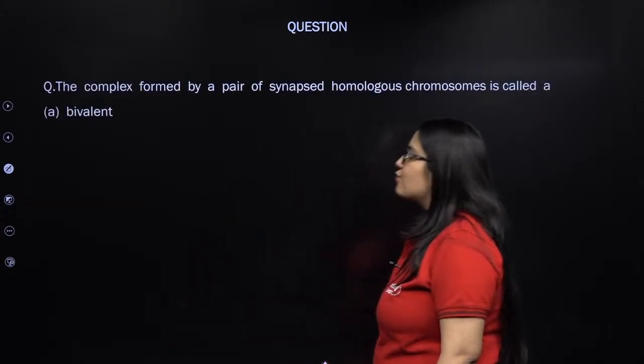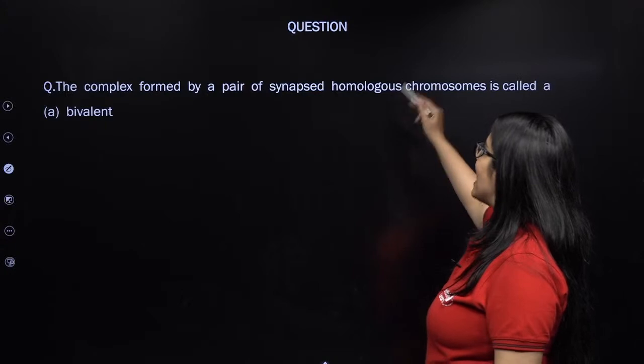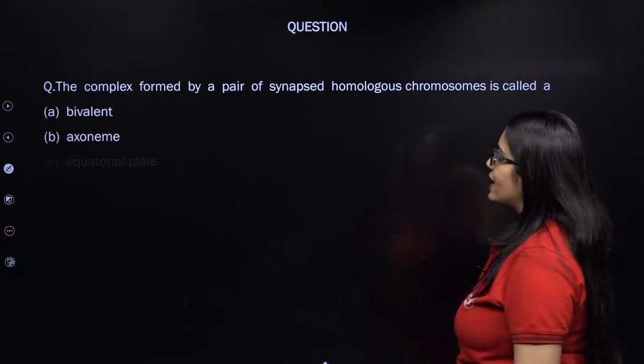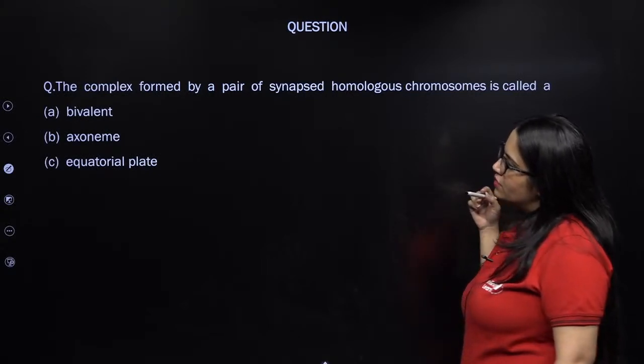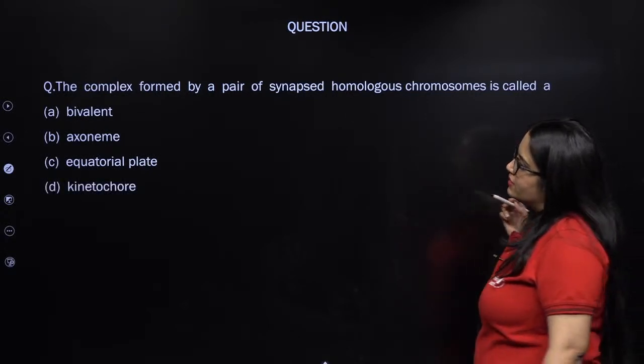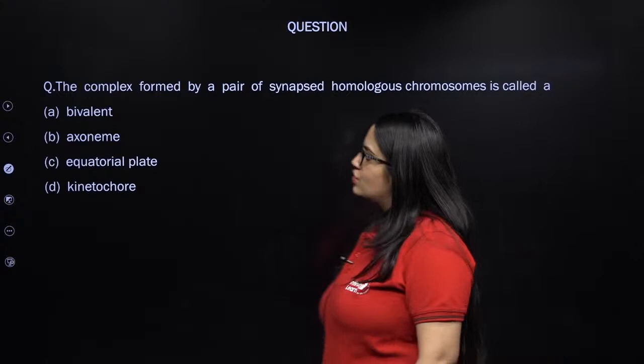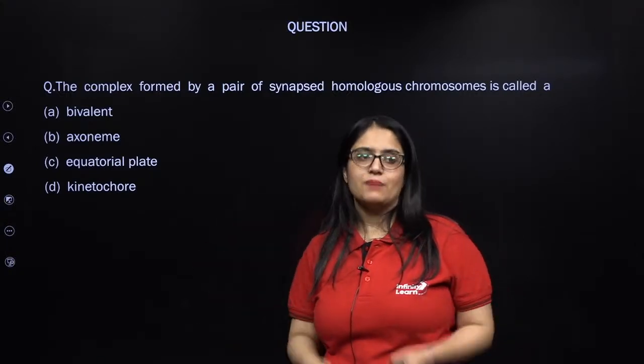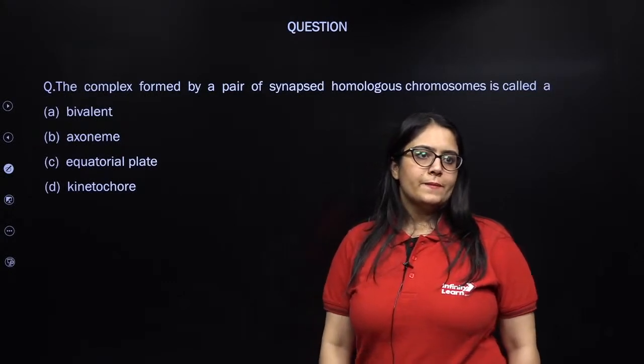The complex formed by a pair of synapsed homologous chromosomes is called what? Bivalent, equatorial plate, or kinetochore? What is the complex called which is formed by two synapsed homologous chromosomes? Any guesses?